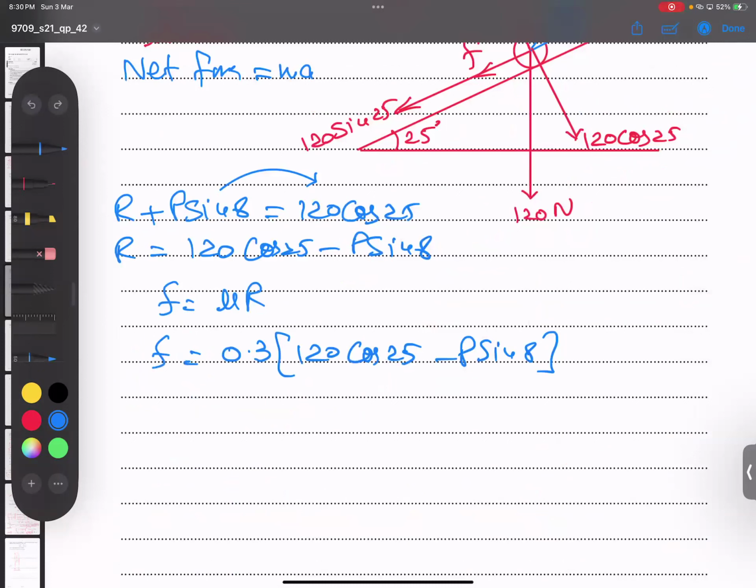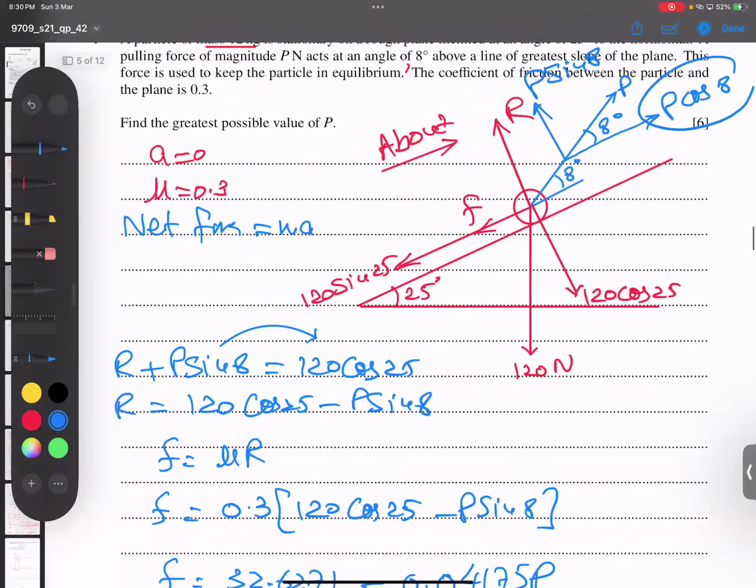Before I move on, I should multiply inside the bracket: 0.3 times 120 times cos 25 gives 32.6271, and 0.3 times sine 8 gives 0.04175 P. Now I can say P cos 8 equals that.